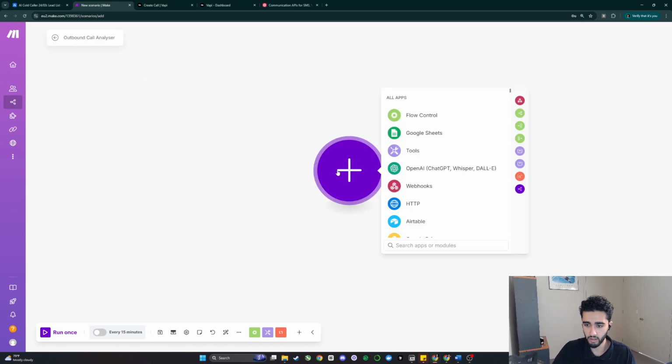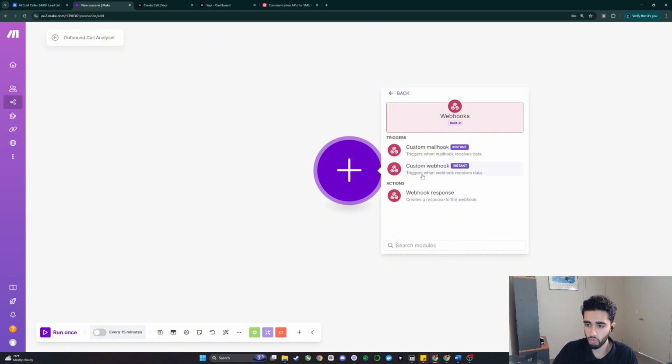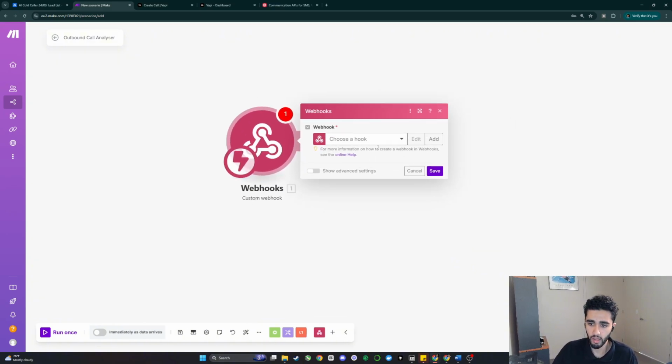And what we can do here is in a webhook. And we want to do a custom webhook. And we have to create our own webhook. So you're going to be granted with a screen like this. And we can click add.